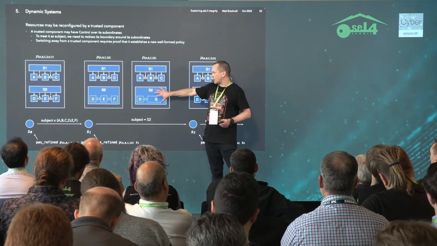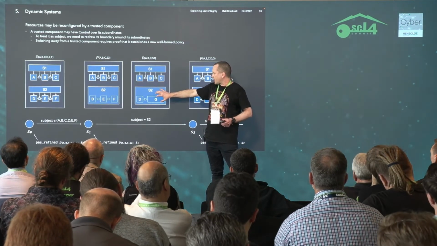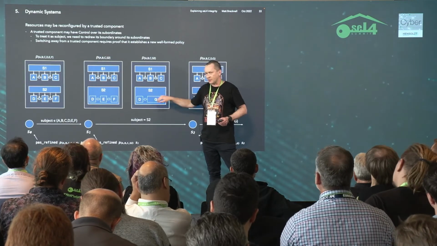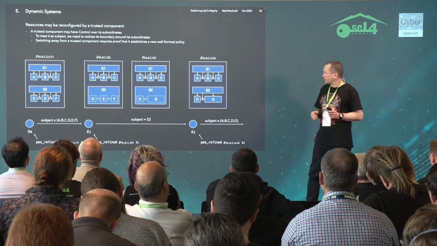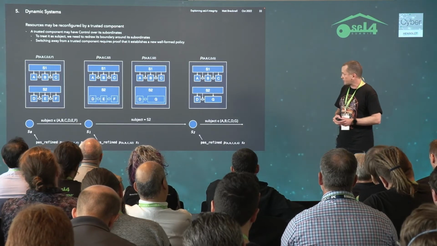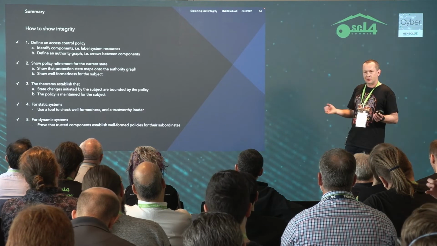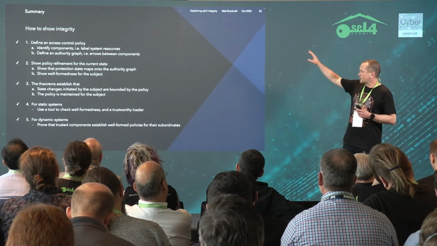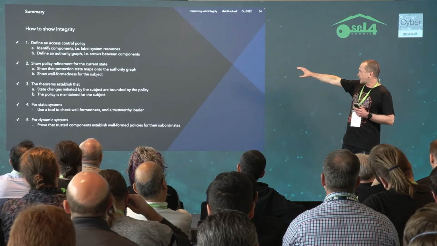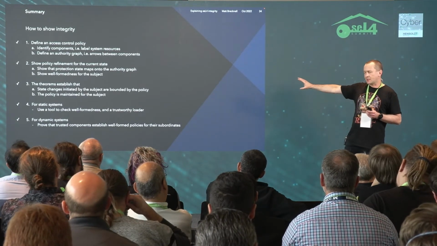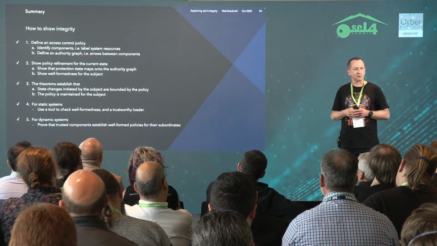Okay, so integrity is still useful because it allows us to focus our attention on the trusted component when it's executing, knowing that it can't have any impact on other subsystems, but we still have to do some extra reasoning about this trusted component itself. Cool. So that's pretty much all I wanted to say about integrity. We've seen how to define access control policies, how they relate to states, what the theorems tell us in that case, and then how to use them to build static and dynamic systems.